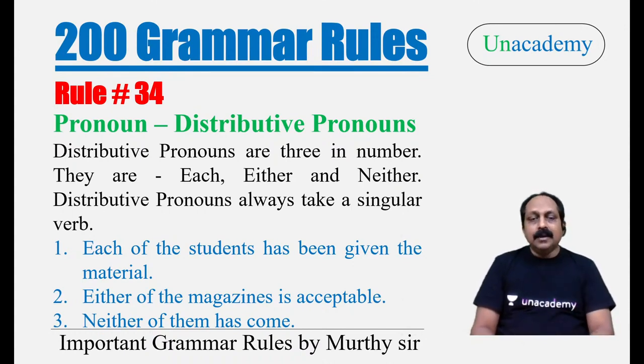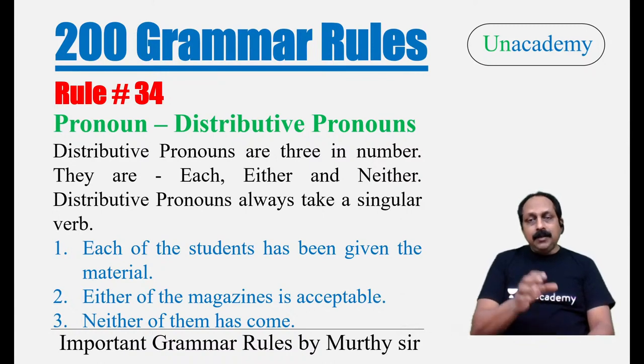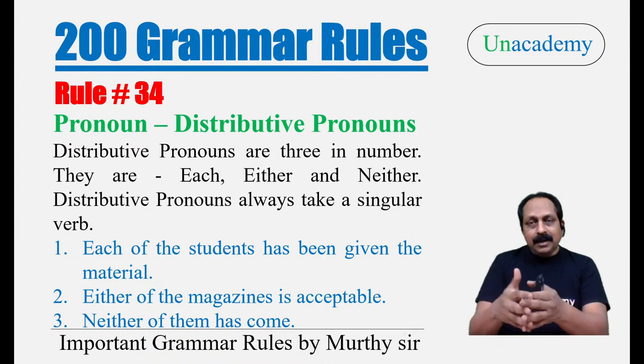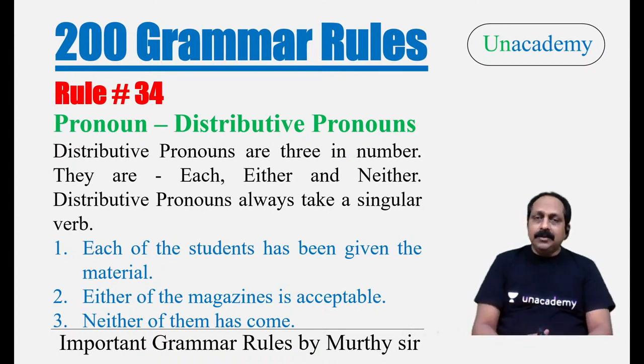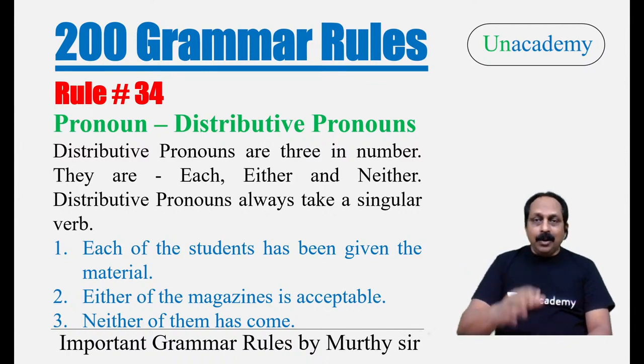Look at the examples. Each of the students has been given the material. In the exam, you may get a sentence like, each of the students have been given the material. That is not correct. Each of the students has been given. Either of the magazines are acceptable. In the exam, you may get a question like that. A lot of students, those who are not aware of the rule, focus on the word magazines, next to the verb. It is known as error of proximity. They think magazines plural, we should use a plural verb. So either of the magazines are acceptable. They go for the fifth option, no error. No, it is not correct.